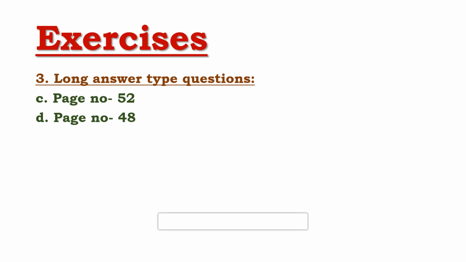Now, characteristics: four characteristics are given. You can write any two. A single crop is grown on a large tract of land, huge capital investment, more skilled labor is required, good network of transport and market is required to sell the product. So this is what you're going to write in question number 3D, that is, give a brief note on plantation farming along with its areas of cultivation.